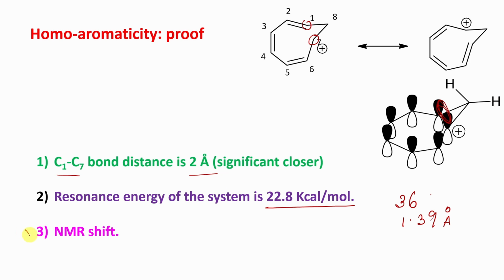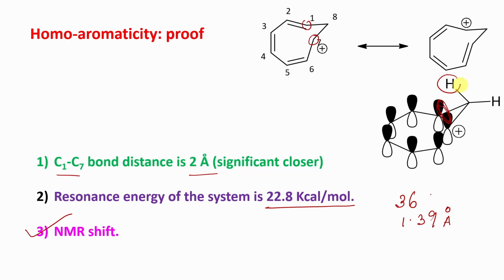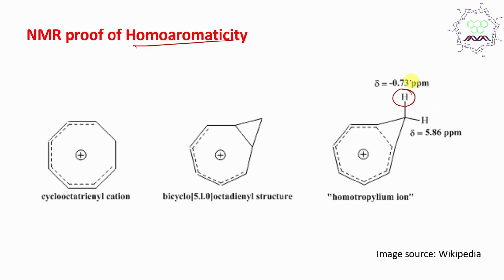Yes, NMR. So NMR will prove the stability of this molecule, or the existence of homoaromaticity. When there is aromaticity, there is a ring current, and because of this ring current, shielding and deshielding zones are produced. Now I told you about this proton; actually the drawing is not perfect here. You can clearly see this is inside the shielding zone. Consequently its chemical shift value is minus 0.73. It's minus, and look here, it's 5.86.